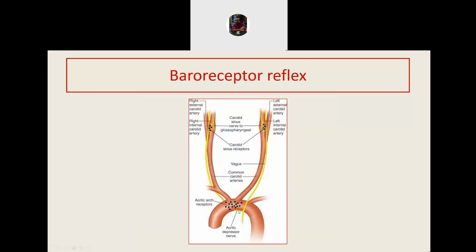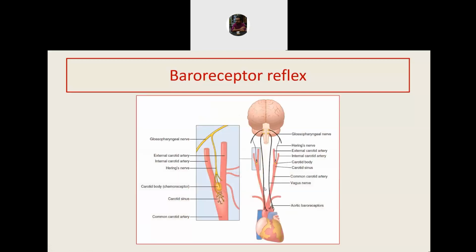The branch of the vagus that supplies the arch of aorta is called the aortic depressor nerve. And the branch of the glossopharyngeal which supplies the carotid sinus is called the sinus nerve. Also, it is known as Hering's nerve. So, Hering's nerve is a branch of the ninth cranial nerve or glossopharyngeal nerve. These nerves will sense the change in the pressure, generate action potential, and transmit the signal to the brain.